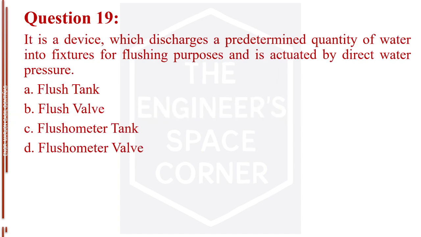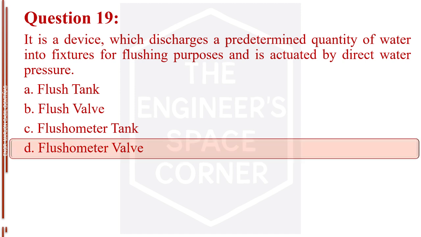Question number 19. It is a device which discharges a predetermined quantity of water into fixtures for flushing purposes and is actuated by direct water pressure. Letter A, flush tank. Letter B, flush valve. Letter C, flushometer tank. Letter D, flushometer valve. The answer is letter D, flushometer valve.